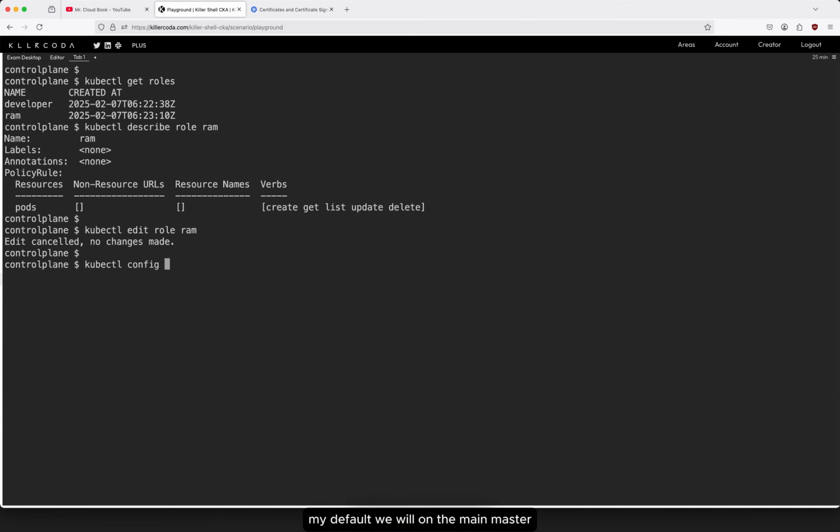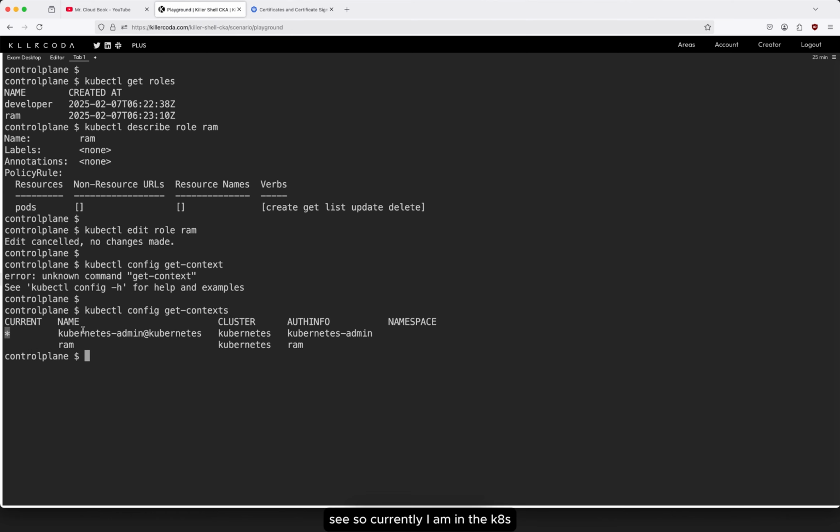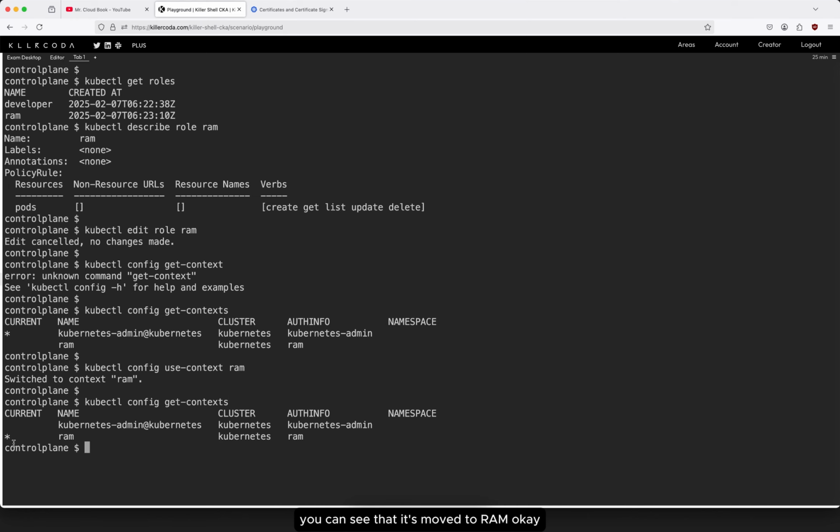First I will check the config to see where we are. By default we are on the main master. Run kubectl config get-contexts. Currently I am in the Kubernetes context. I will change it using kubectl config use-context rom. Now I have changed the context again, and you can see that it has moved to ROM.